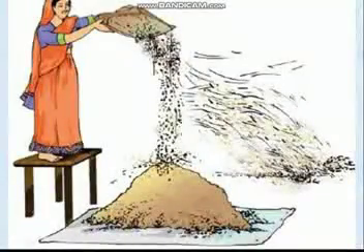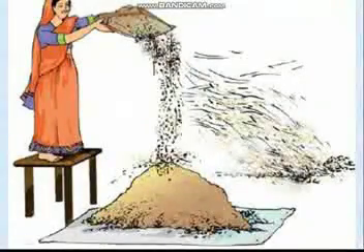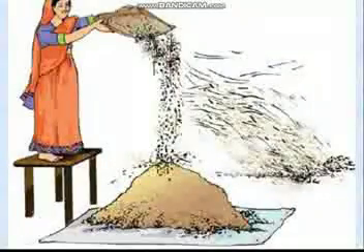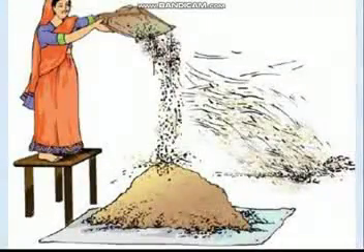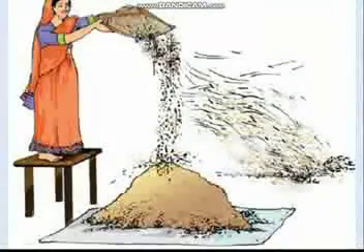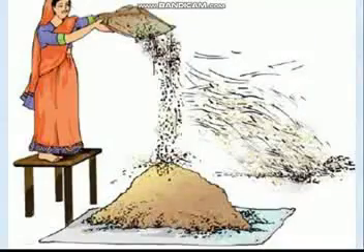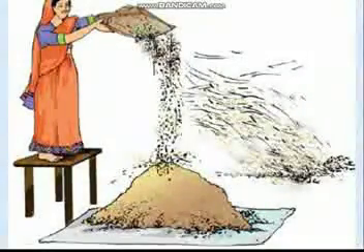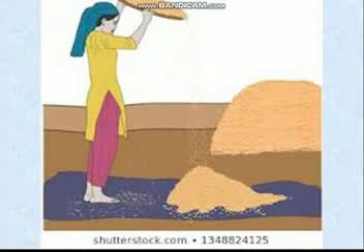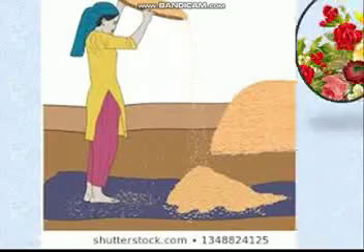Students, you understand the separation of solids from other solids. You learned four methods in this section. First one is hand picking, second sieving, third threshing, and fourth winnowing. These are easy methods to separate one substance from another in a mixture. In the next part, you will learn about the separation of insoluble solids from liquids. Do you understand this point clearly? Thank you.